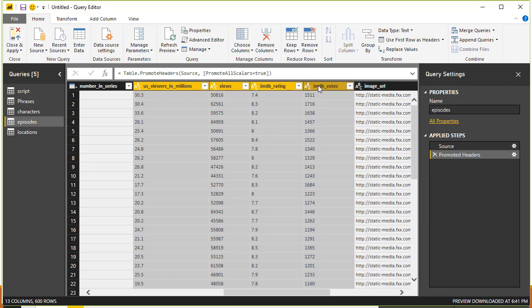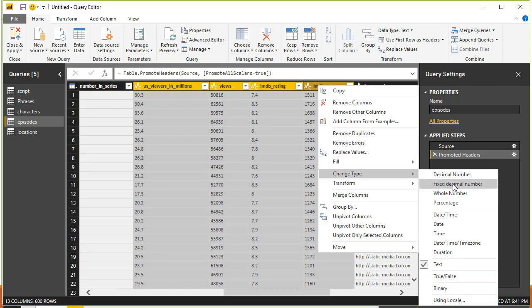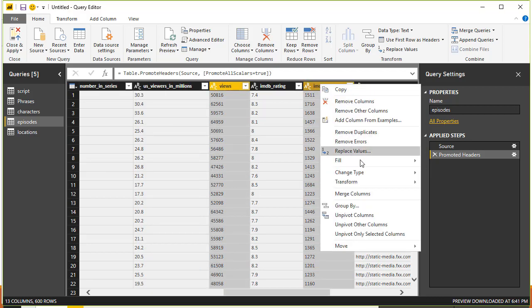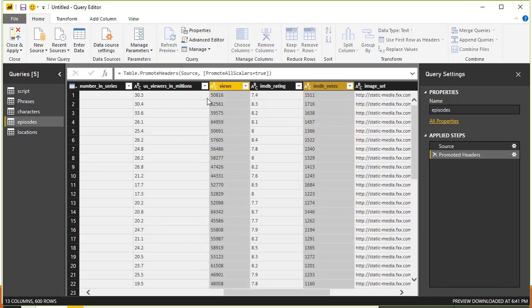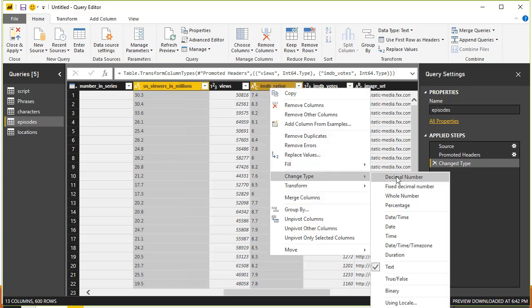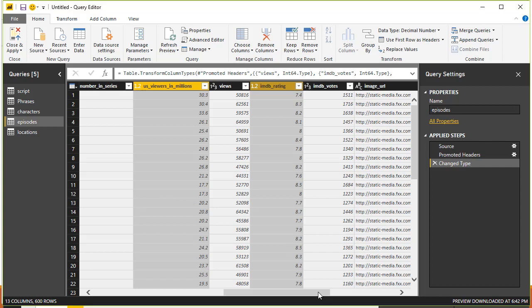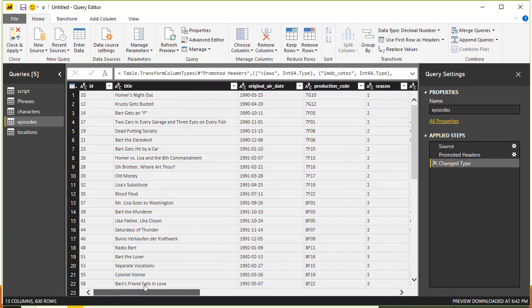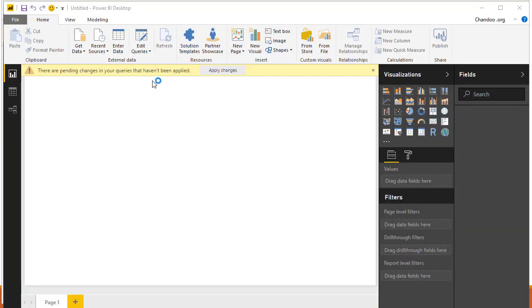These are actually numeric fields, so I'm going to change the type. I think it's best to change these two to whole number, and those two to decimal number. This way, when we are building any measures within Power Pivot, it won't complain. Okay, now that all of these are here, let's close and apply.